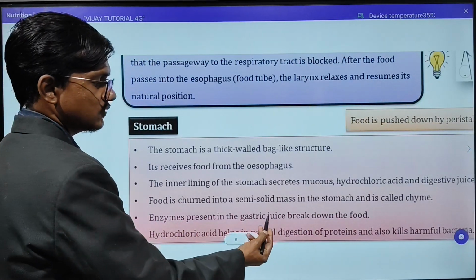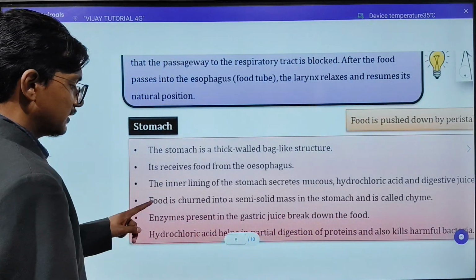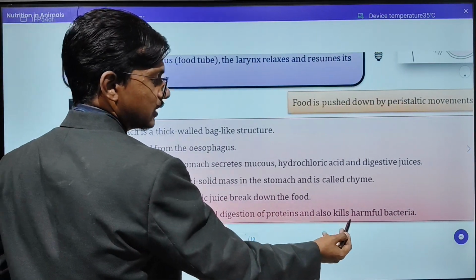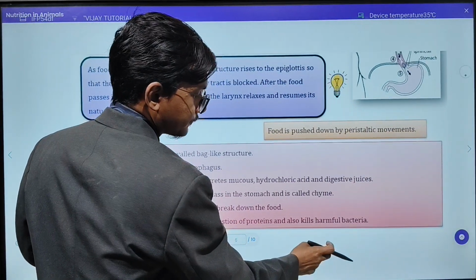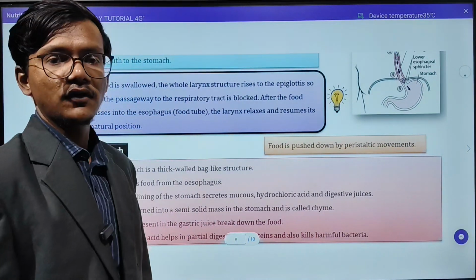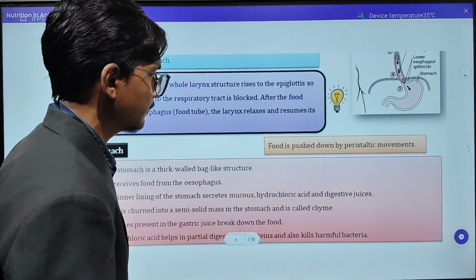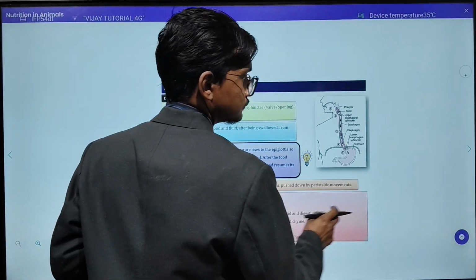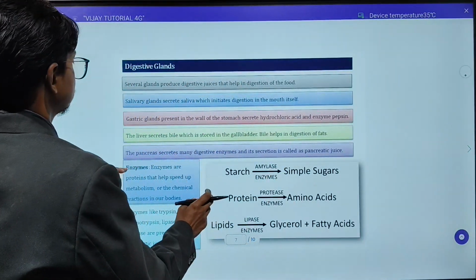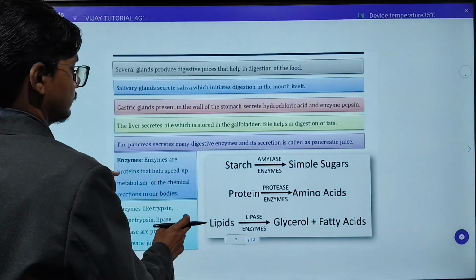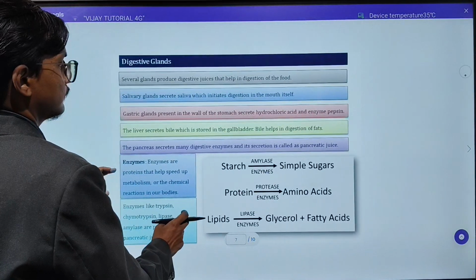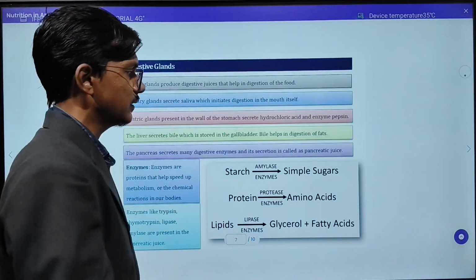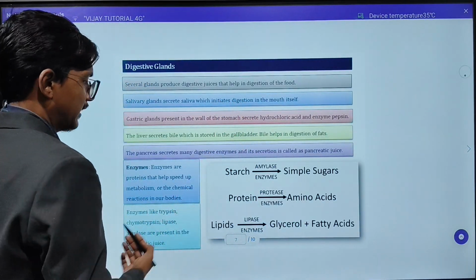Enzymes present in the gastric juices break down the food. Then the hydrochloric acid helps in the partial digestion of protein and also kills the harmful bacteria. So these are the basic functions of all these three secretions that you have to remember. These points I have already covered before this slide. Here, this part I will highlight.